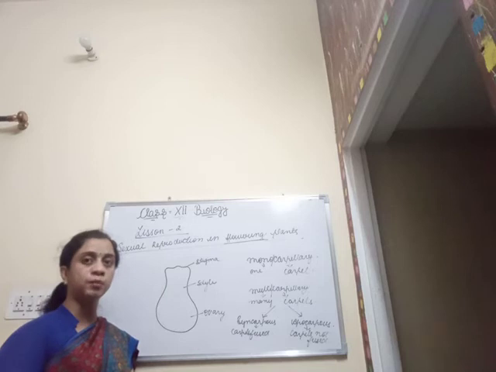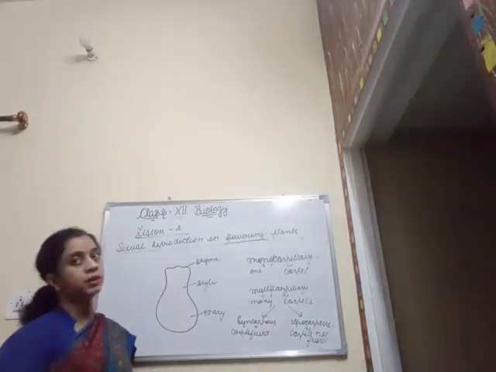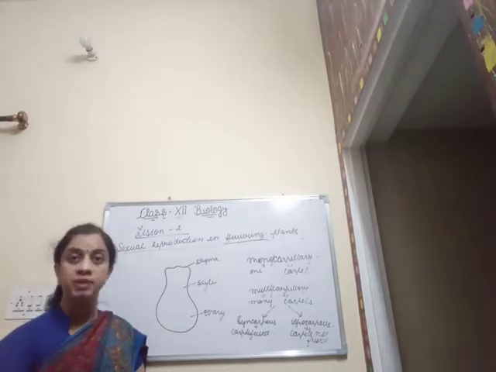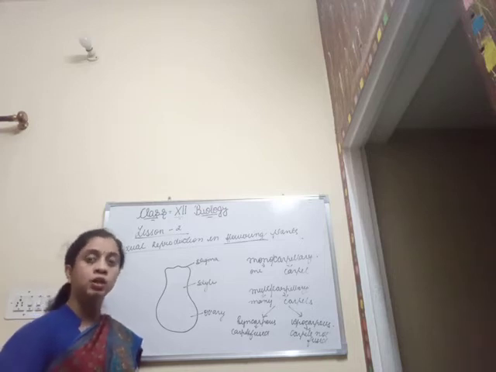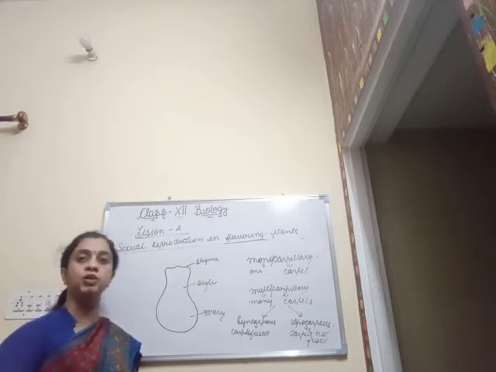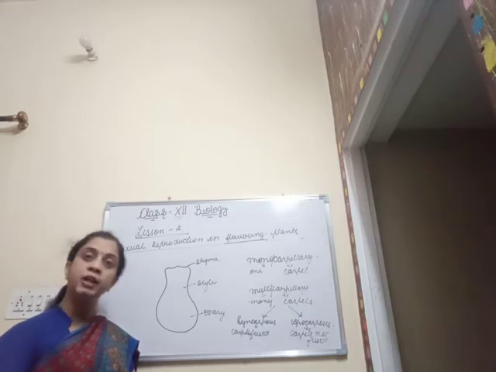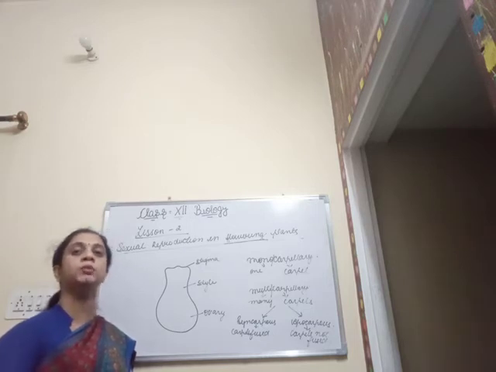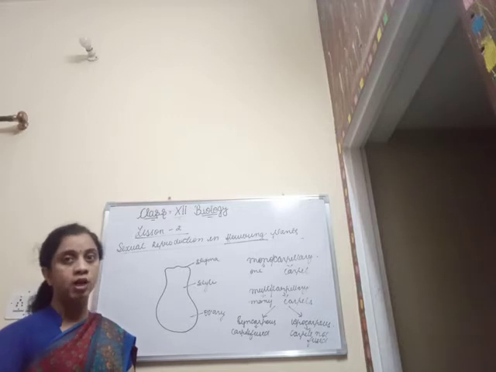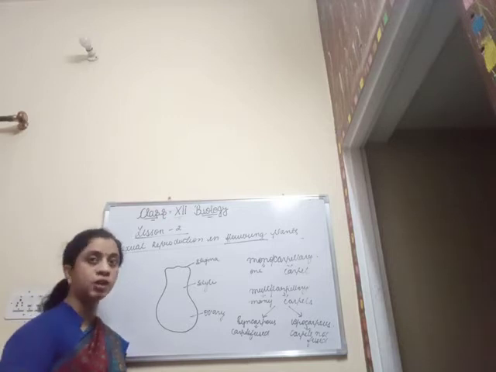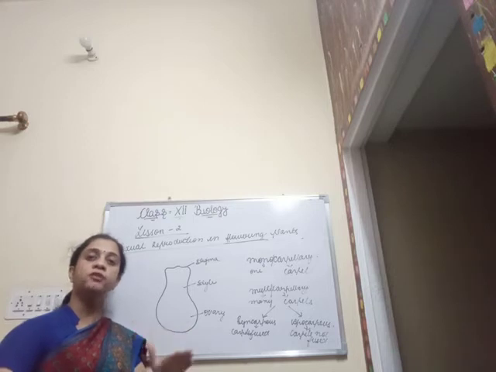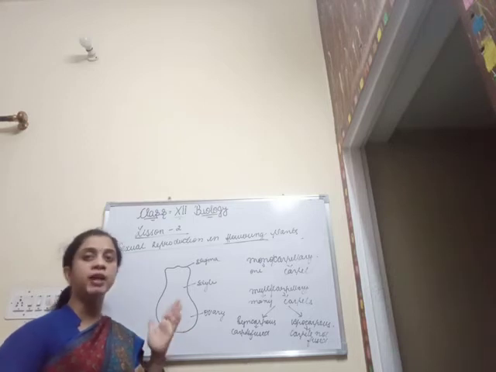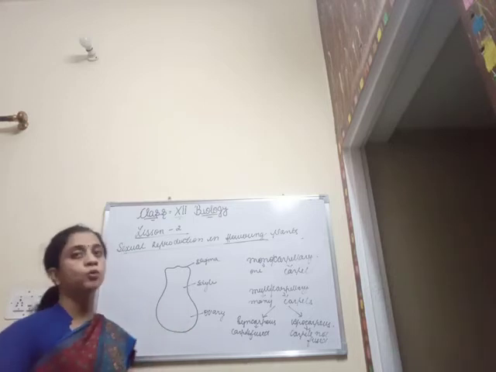Another function of the stigma is that it contains a large number of chemicals which interact with the chemicals of the pollen grains, leading to the pollen-pistil interaction, which leads to the identification of the pollen grains, that is, whether the pollen grains are of the same species or not. If the pollen grains are not of the same species, then the further act of fertilization doesn't occur. But if the pollen grains are of the same species, then the further events of fertilization proceed on.